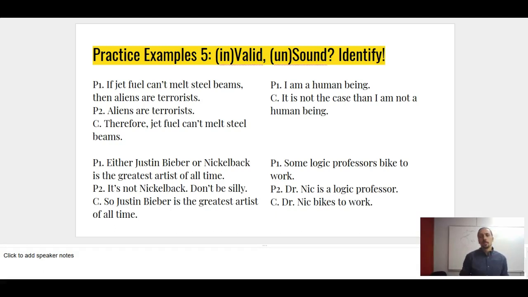Second argument up here: I am a human being. Conclusion: it is not the case that I am not a human being. What does that look like? So just double negation in this case. So I am a human being. It's not the case that I'm not a human being. That's valid. That's sound. The truth of I am a human being guarantees the truth of it's not the case that I'm not a human being. And I am in fact human and not a robot.